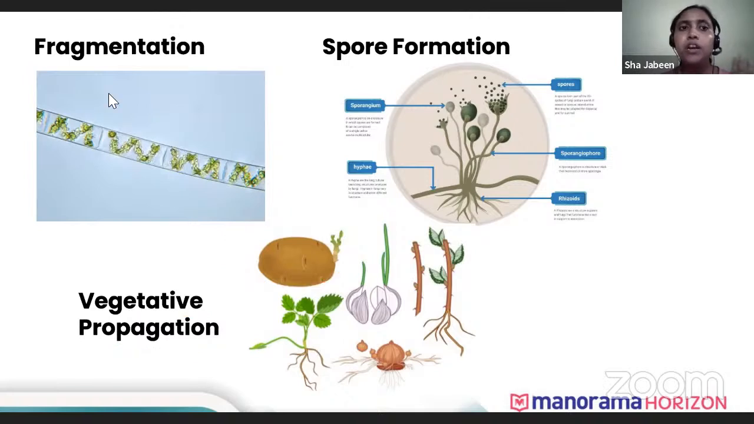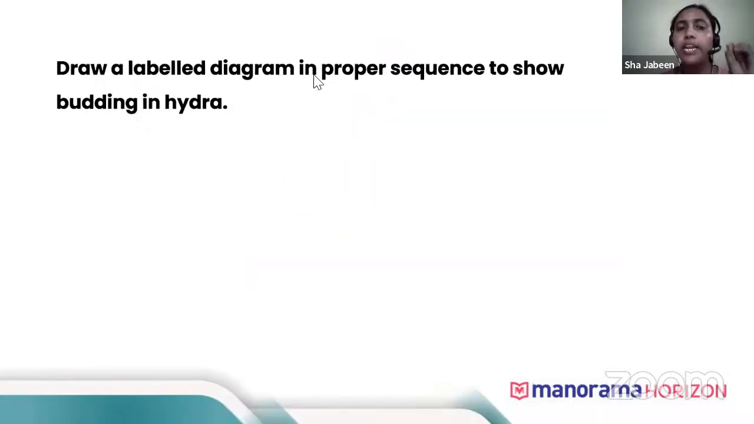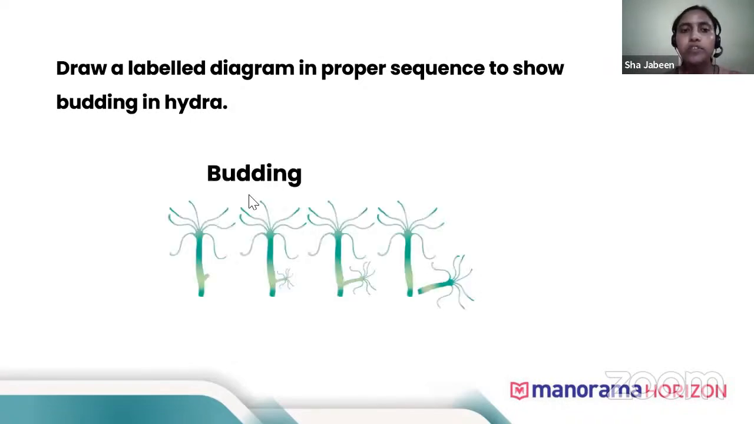Now you can see here there's a question. Draw a labelled diagram in proper sequence to show budding in hydra. First you'll be showing a small projection. Then you will show that the projection is enlarging. And finally, when it is completely grown, it detaches from the parent body. This is the diagram you need to draw while showing budding.